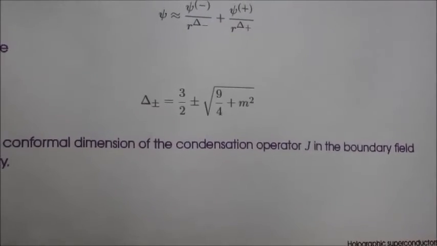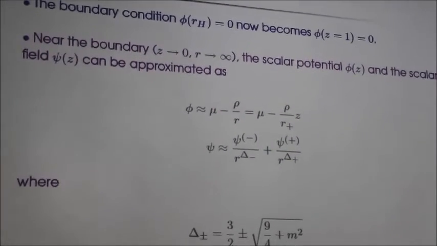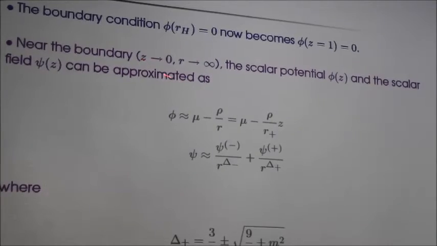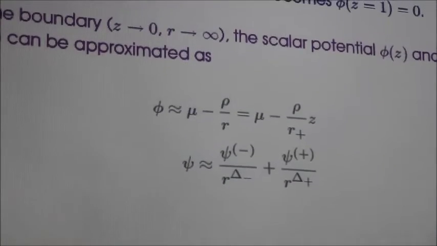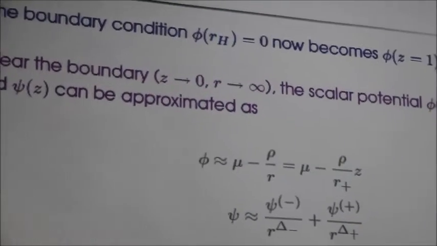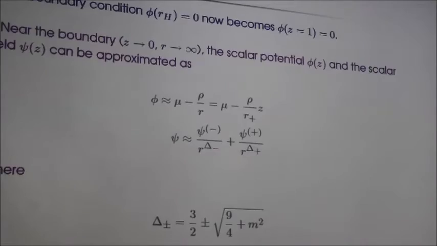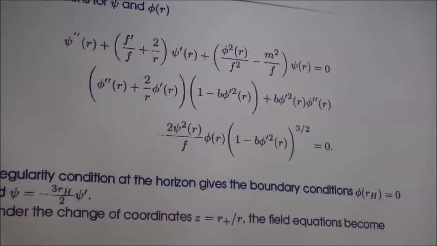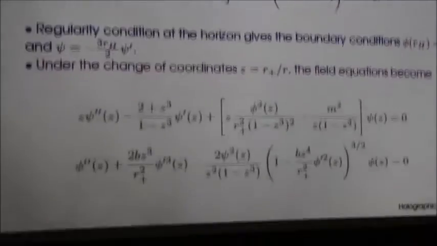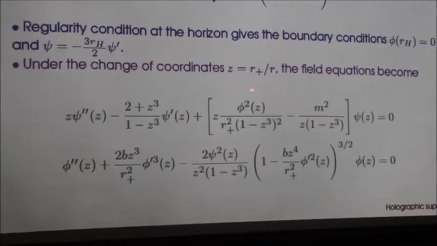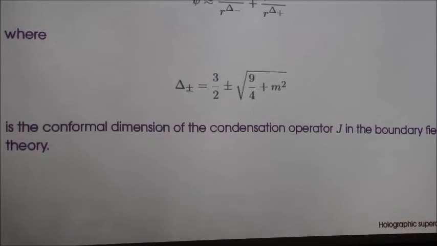So now let me discuss the boundary conditions near the boundary, that is near z tending to 0 and r tending to infinity. Near z tending to 0, one can check that the asymptotic form of these field equations, written in the z coordinates, takes the following form.